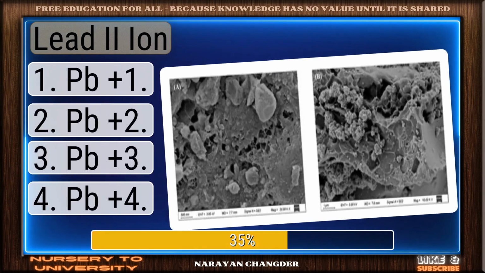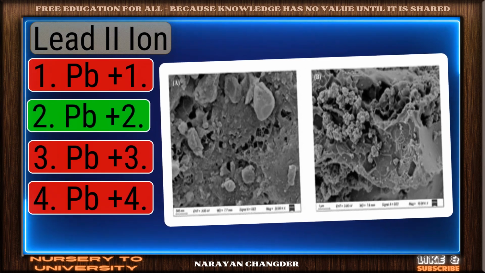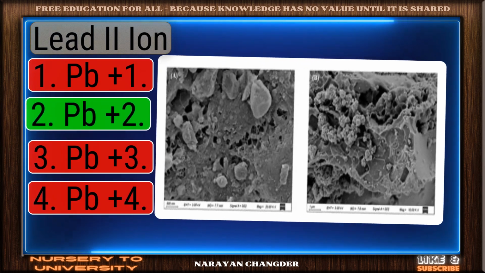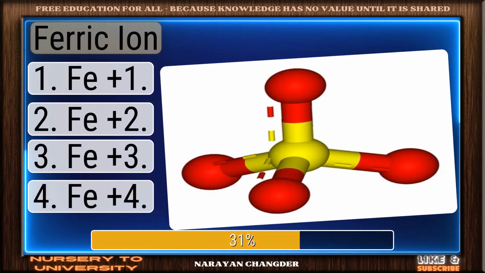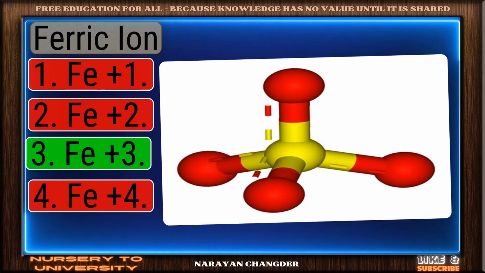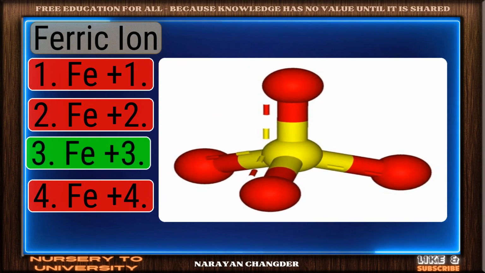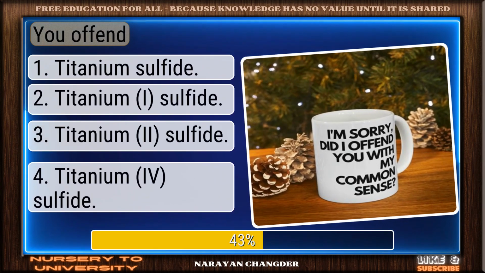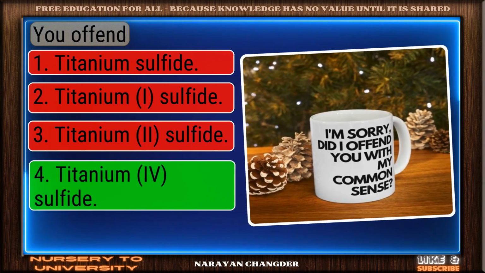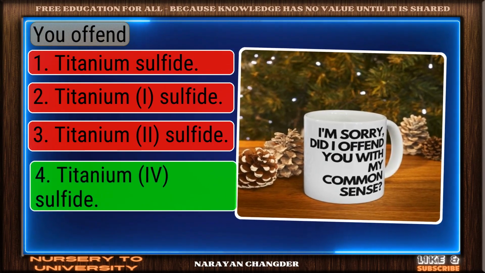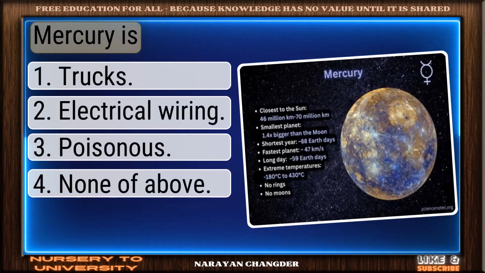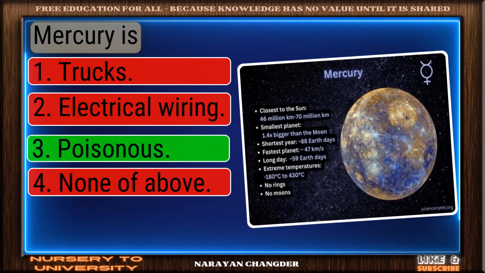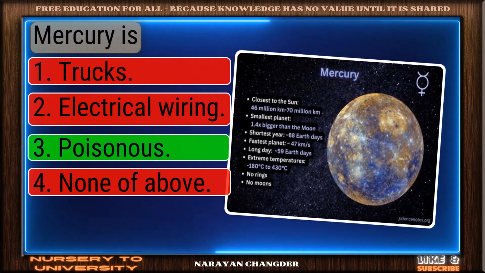Lead ion. Correct. Pb+2 is the right answer. Ferric ion. Strong choice. Fe+3 is the right answer. TiS2. Solid response. Titanium sulfide is a valid choice. Mercurous ion. Nicely done. Hg2+2 is a solid answer.